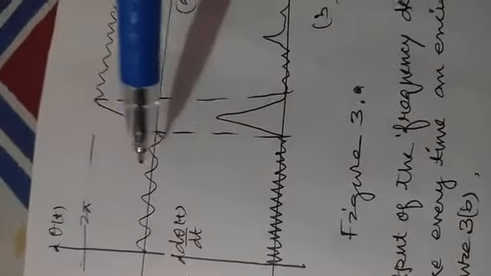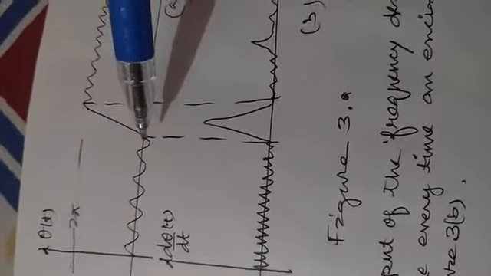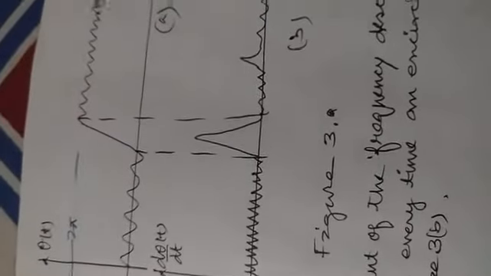But there are small and random variations in the phase. Here we have taken the diagram showing that there are small variations in the phase, and these variations are random. But at one time the phase changes by 2 pi radian, and again the phase variations become random and small.